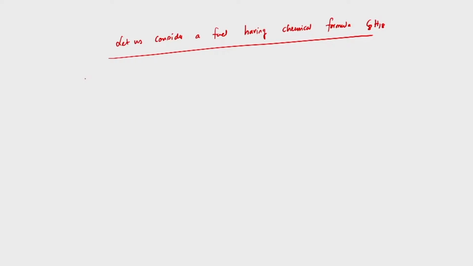Writing the combustion reaction for this fuel, C8H18, plus oxygen: we are supplying air during combustion, so the oxygen present in the air will take part in the combustion and produce carbon dioxide, water vapor, and sometimes carbon monoxide.